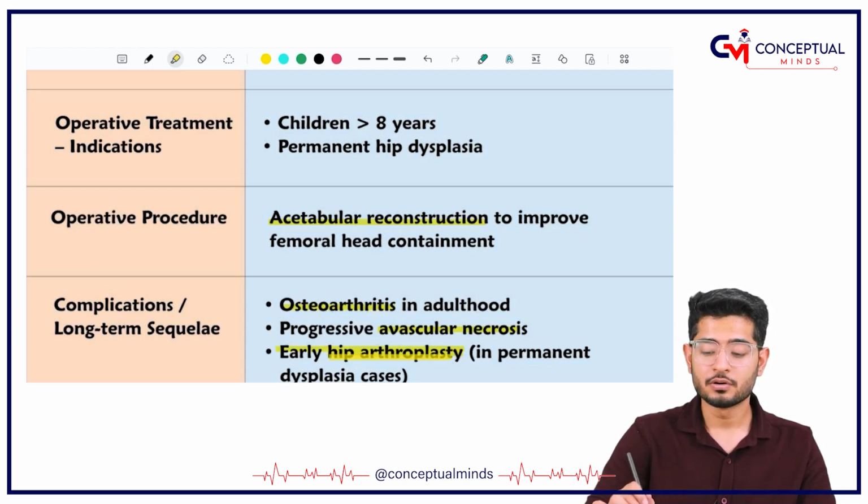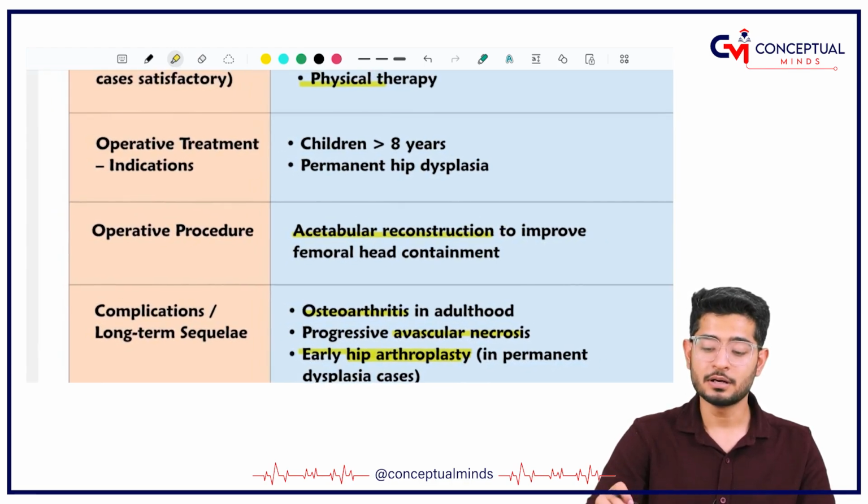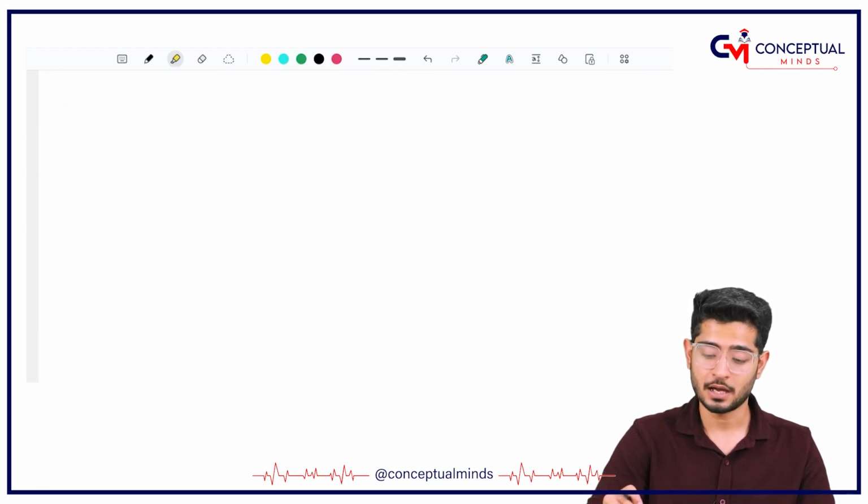We have to repair the entire hip joint. So hip arthroplasty is also indicated if there is permanent dysplasia.